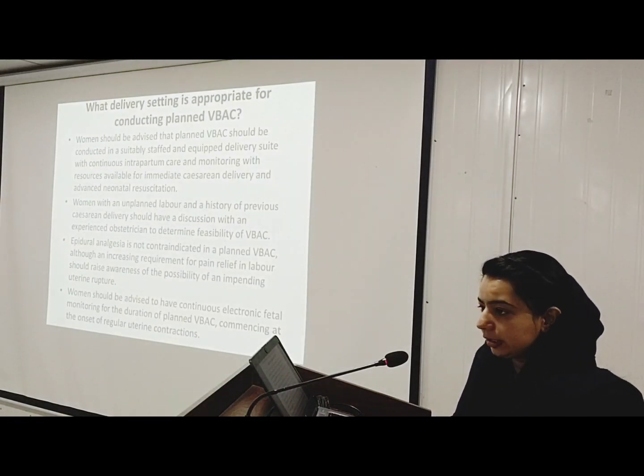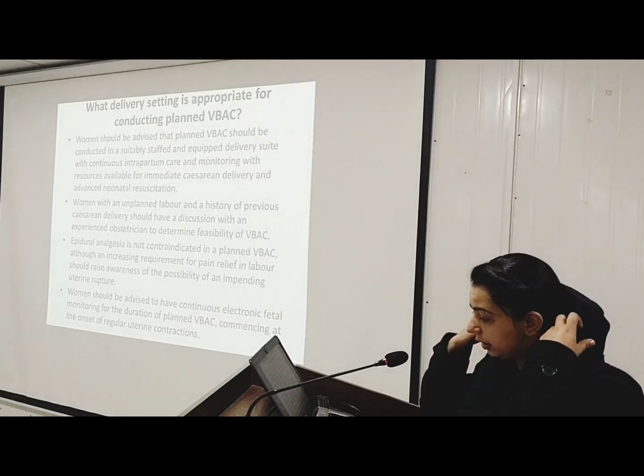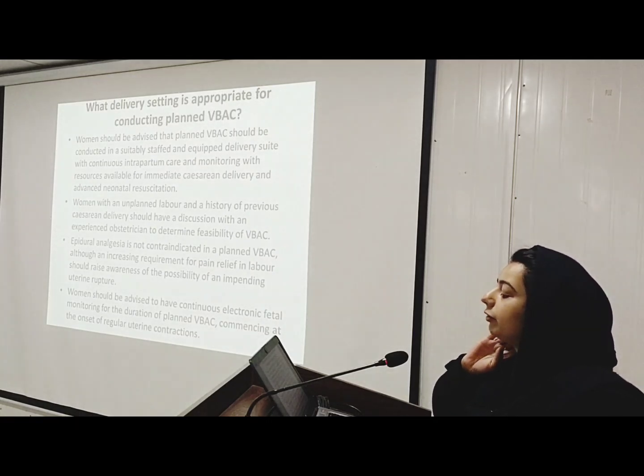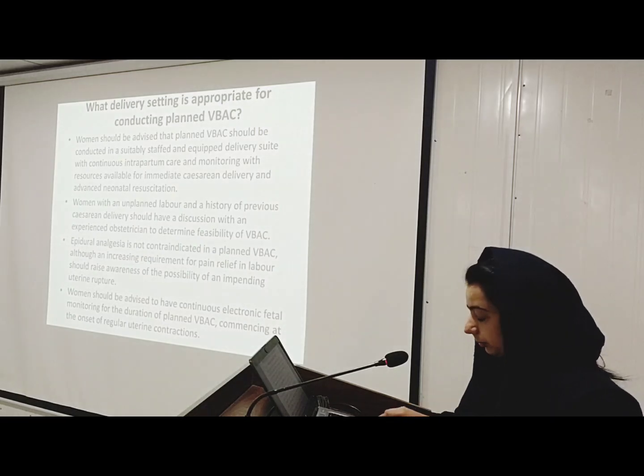Next, epidural analgesia. Epidural analgesia is not contraindicated in planned VBAC, although an increasing requirement for pain relief in labor should raise awareness of the possibility of an impending uterine rupture. Next, women should be advised to have continuous electronic fetal monitoring for the duration of planned VBAC, commencing at the onset of regular uterine contractions.